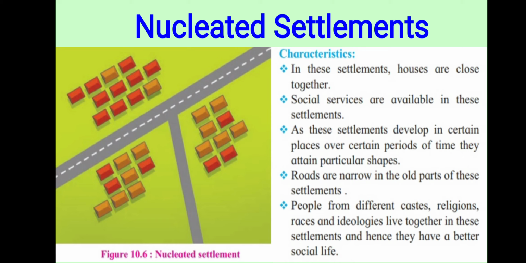They are situated near about. Okay, the houses are closer to each other. See some characteristics of this nucleated one. In this type of settlement, people make their houses close to each other. The second one, many social services are provided to them. Means roads are there, communication facilities are provided to them, hospitals, schools, as well as ambulance. Like this, many facilities are provided to these people.